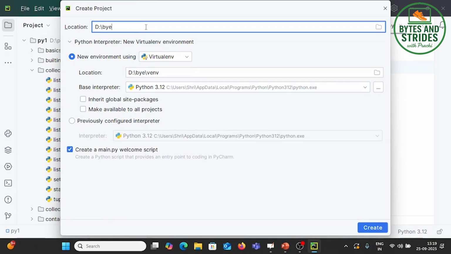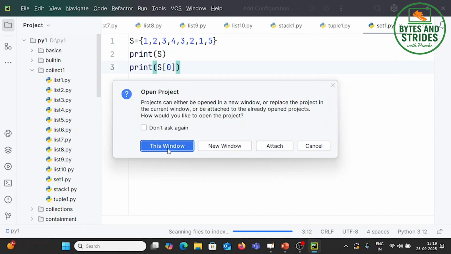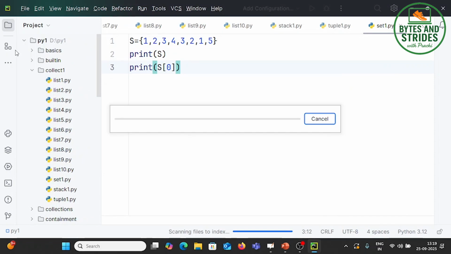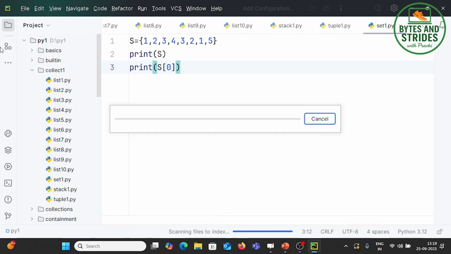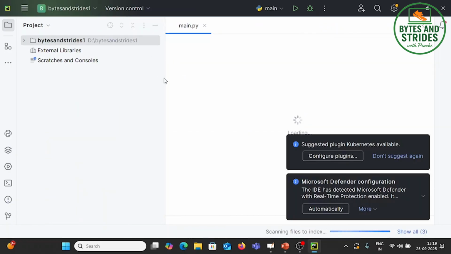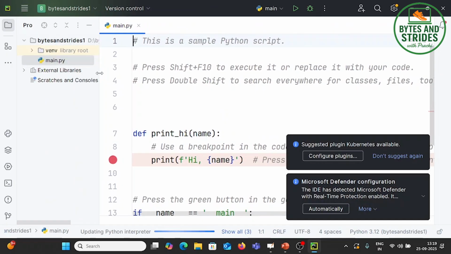I give Bites and Strikes 1. That's it. We create it and open it in the current window. Community Edition is completely free. Here we are going to get better help and better suggestions from PyCharm.